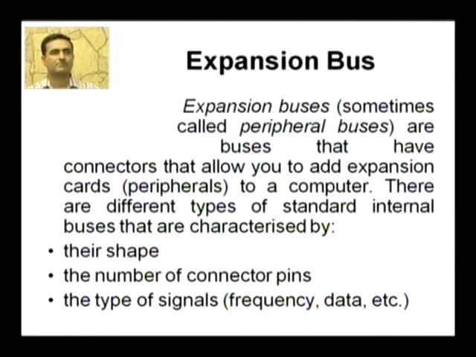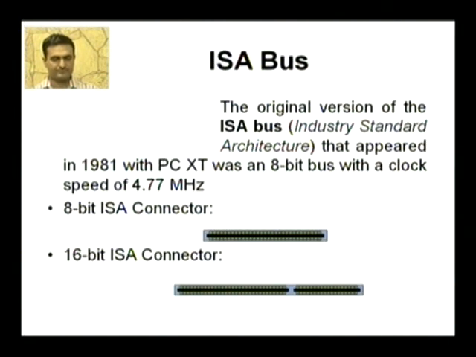There are different types of standard internal buses that are characterized by their shape, the number of connector pins, and the types of signals. Means the expansion buses are of various types like ISA bus, EISA bus, and these are characterized by their shape, the number of connector pins, and the type of signals like frequency or their data transmission capacity. All these characterize the expansion buses. Next is the ISA bus.